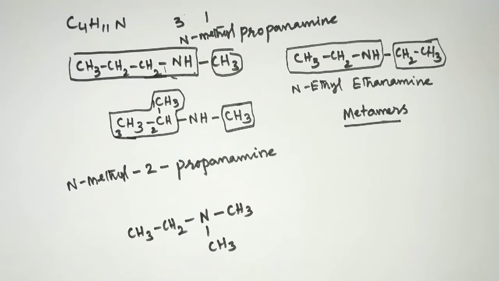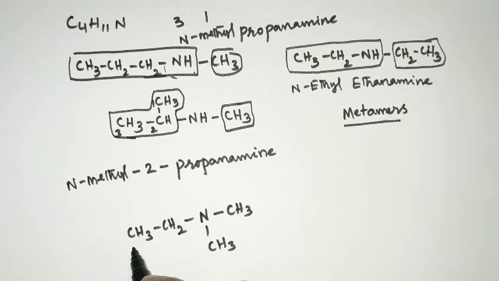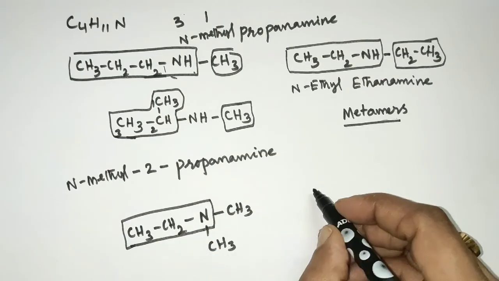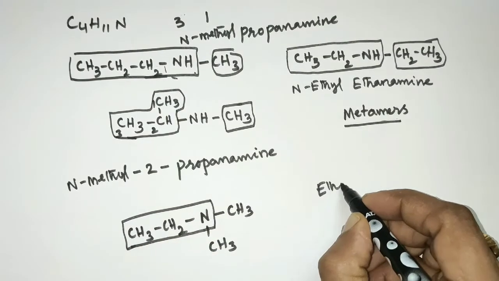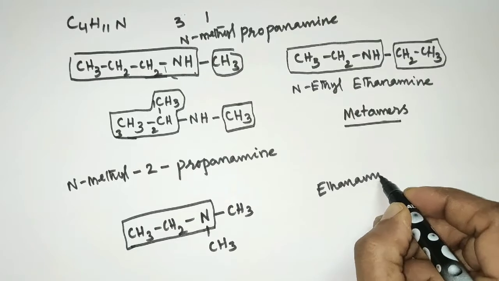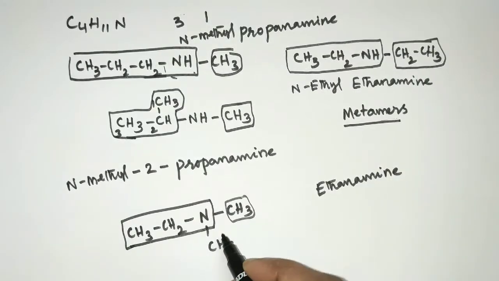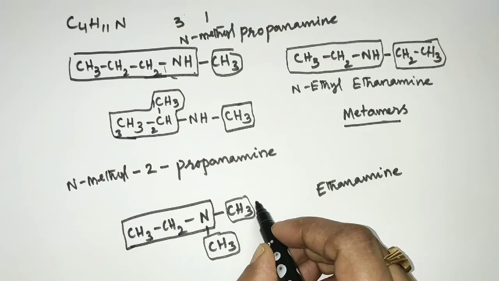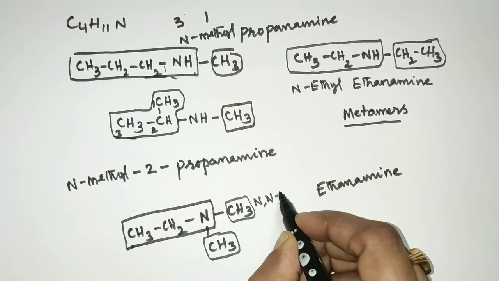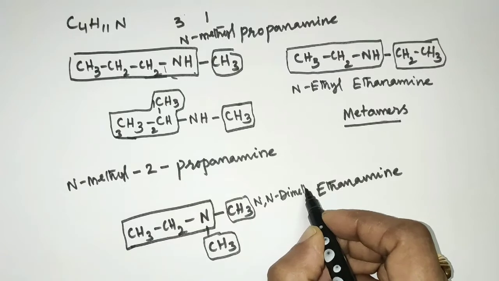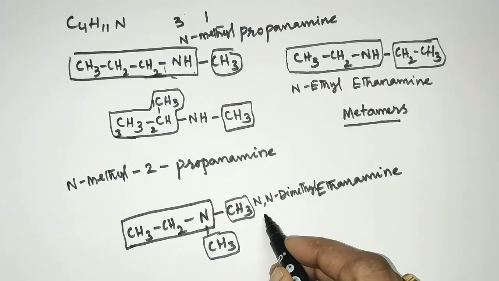And when you come to the IUPAC name, the longest carbon chain bonded to nitrogen has 2 carbon atoms. So ethanamine, and 2 methyl groups are bonded to nitrogen as substituents. So N,N-dimethylethanamine is the IUPAC name of this structure.